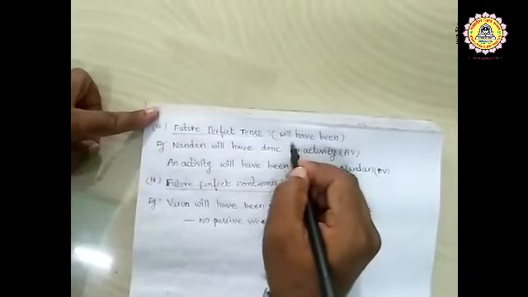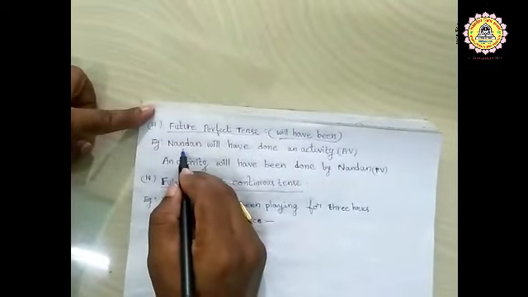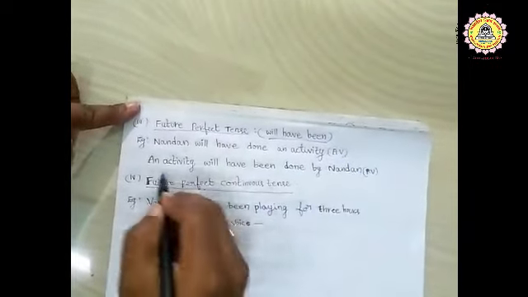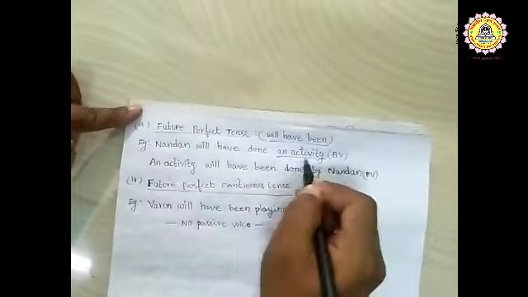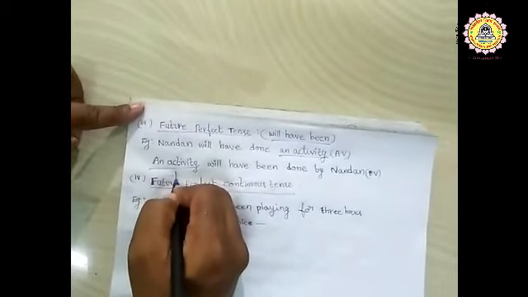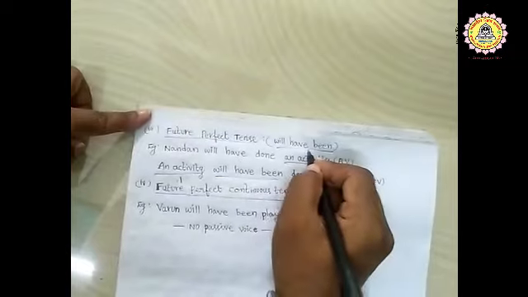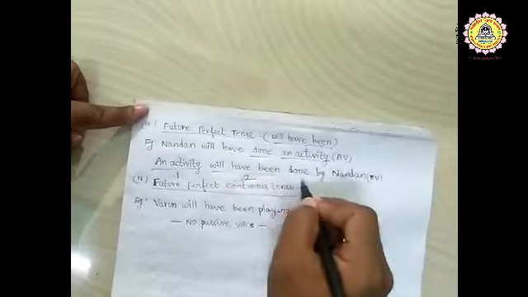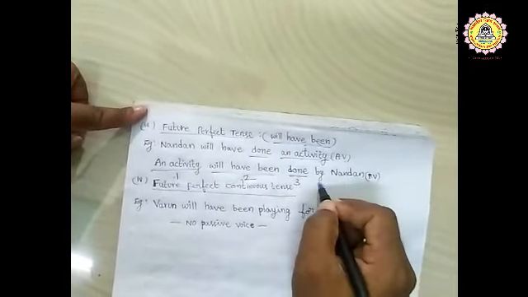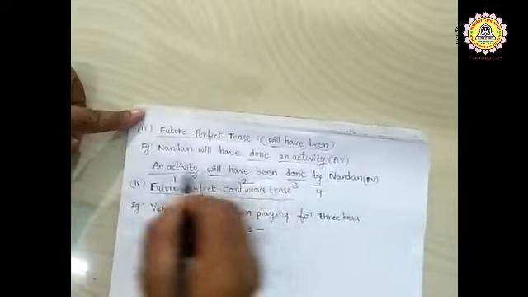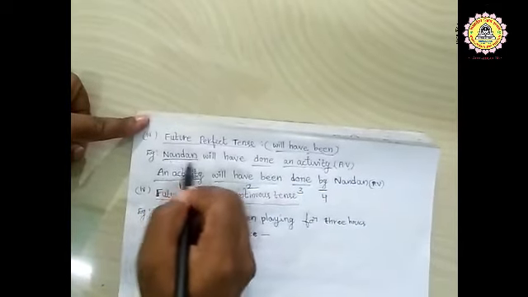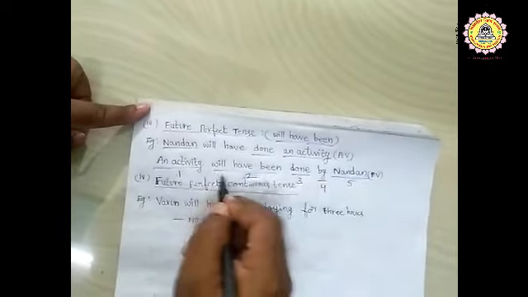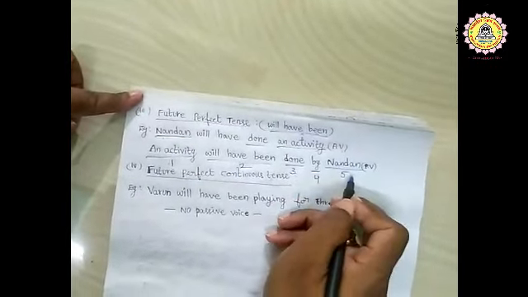For future perfect tense, the be form is will have been. Let us see an example. Nandan will have done an activity. It is in active voice. So the answer is an activity we have written in place of the subject as step 1, and will have been as step 2, and past participle of do is done as step 3, and preposition by as step 4, and finally we have written the subject Nandan in place of the object. So the answer is an activity will have been done by Nandan.